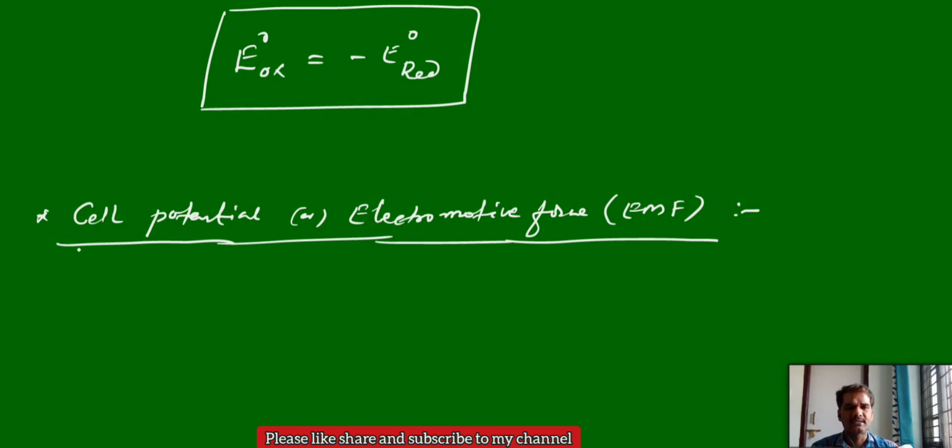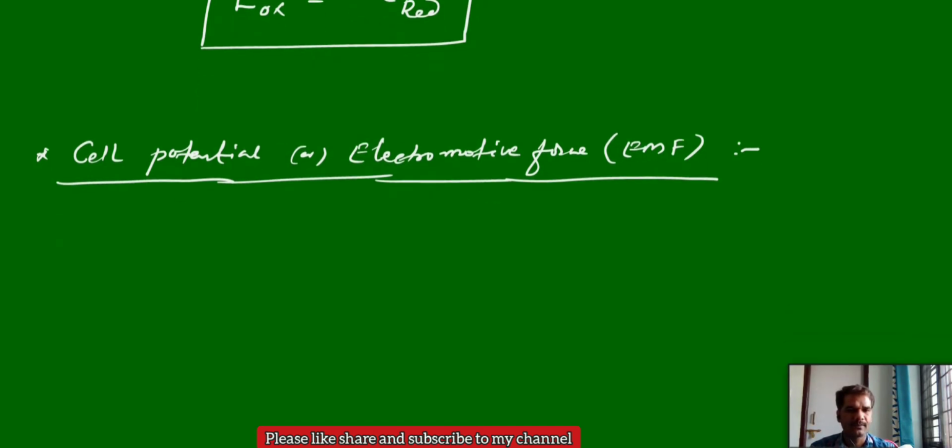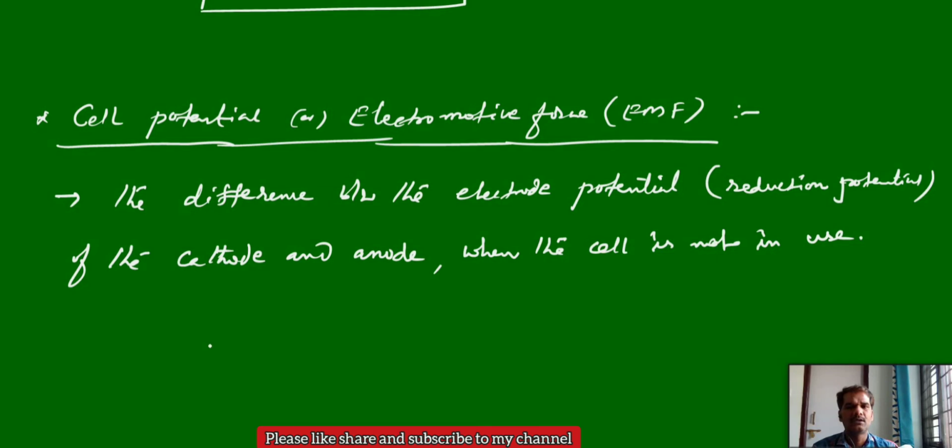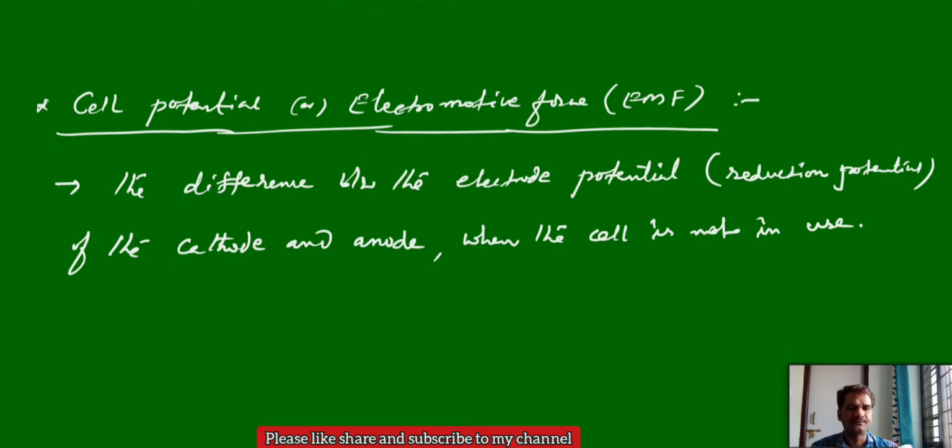When you construct a cell by using two electrodes, the potential difference developed between the two electrodes, when the cell is not in work, is called electromotive force or cell potential. We can define it like this.